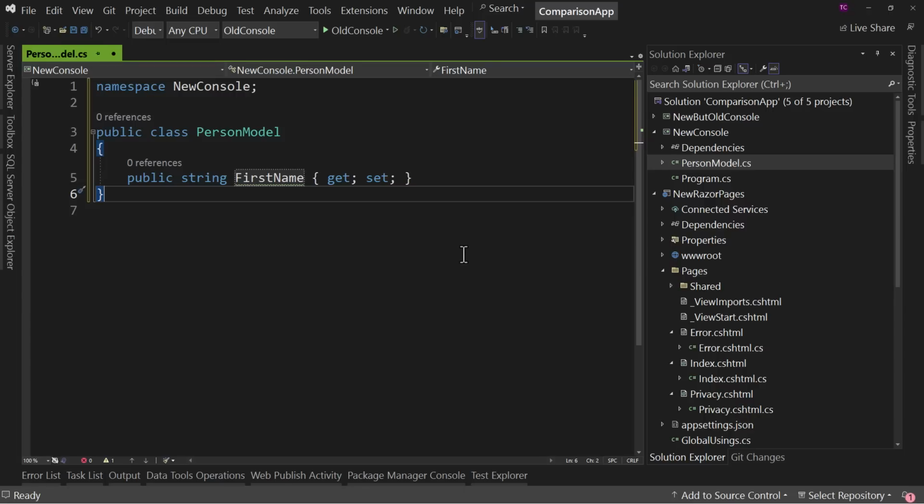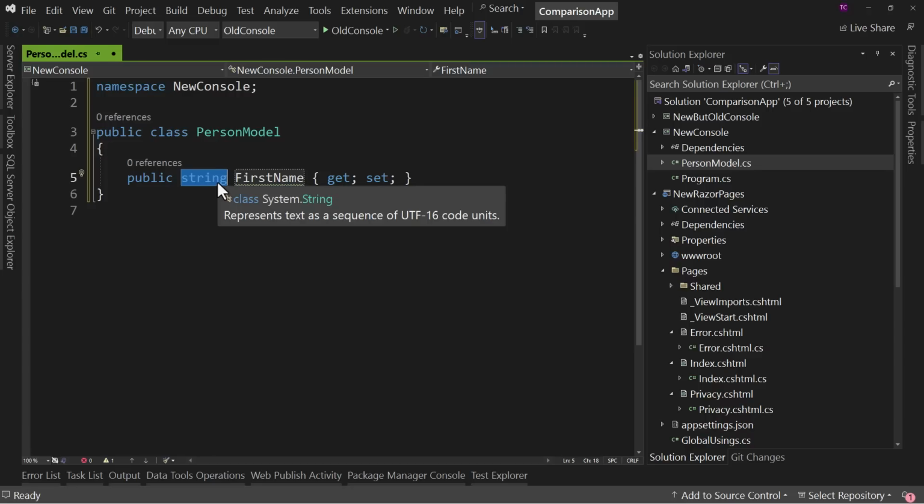So what is it doing? Well, this string can be null. Did you know that? It's not really clear that it can be null, but yes, it can be null. That's again one of those things that you just have to know. Is that clear? No, but it is what it is. So string can be null.